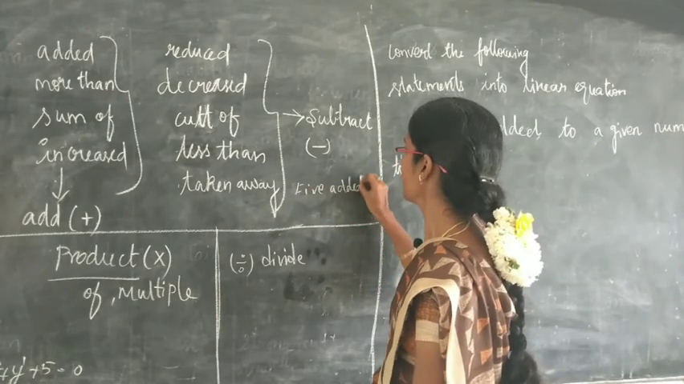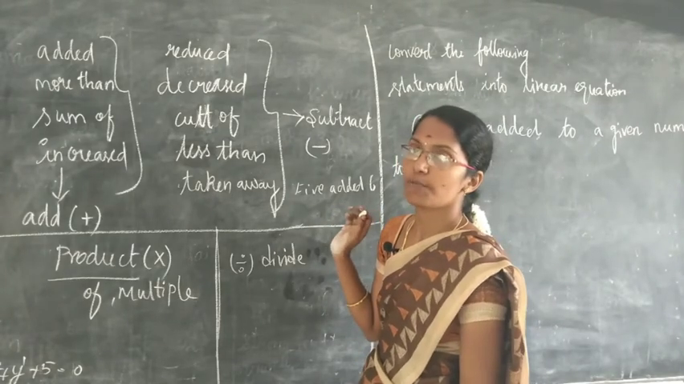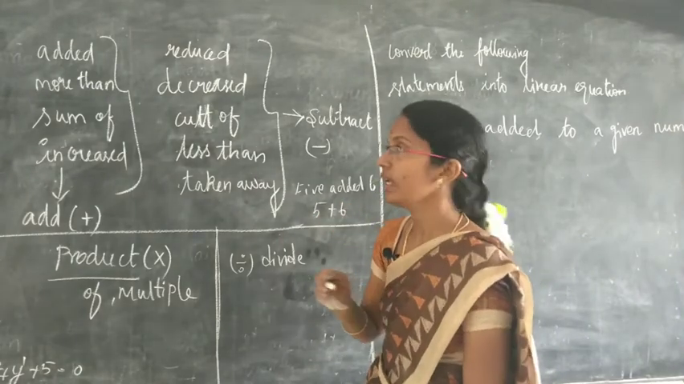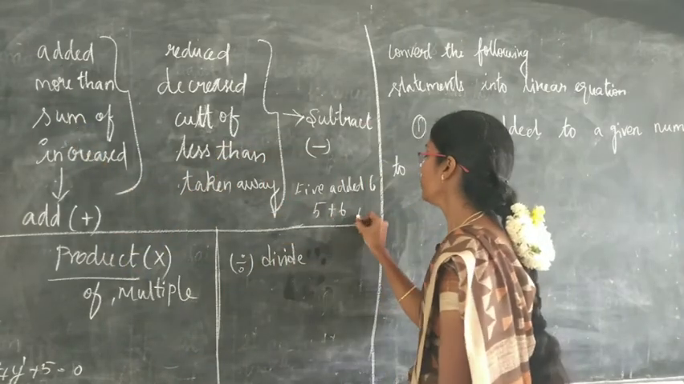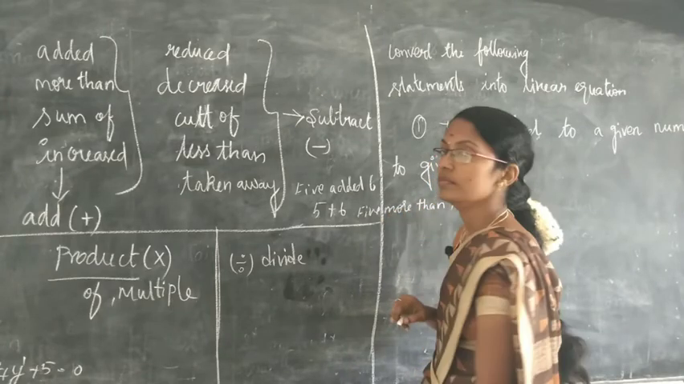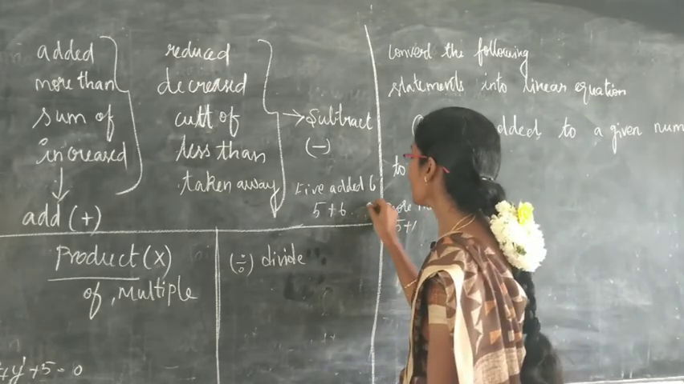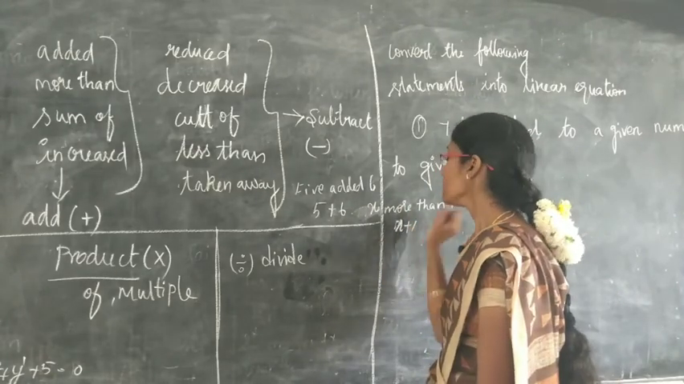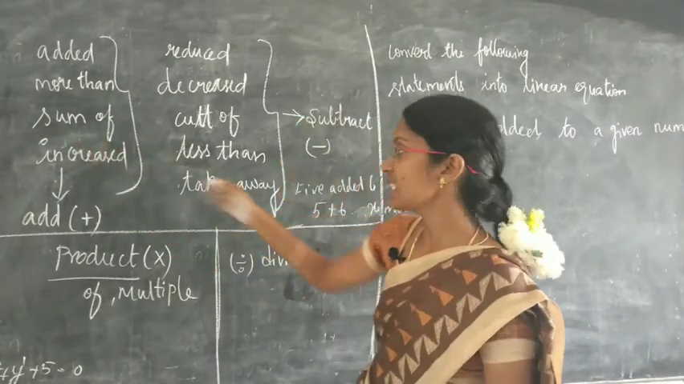Okay, so 5 added to 6. How will you write? This is an expression. In expression form you have to write 5 plus 6. Okay, so next one, 5 more than 1. 5 plus 1, or else x more than 1. How will you write? x plus 1. So likewise sum of, increase, all are the same, like this only.